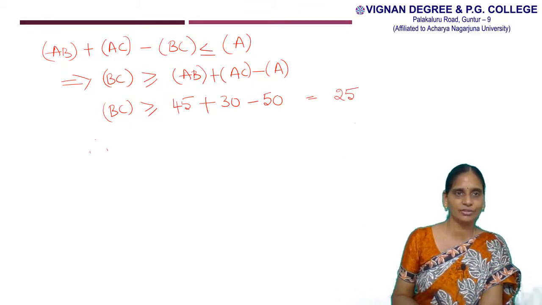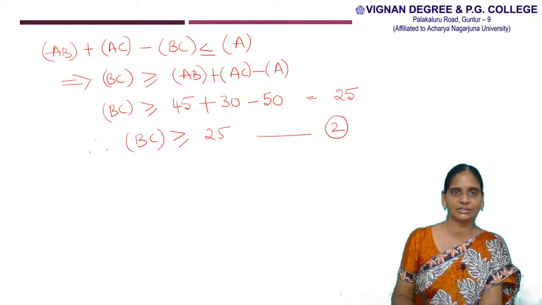So therefore, frequency of BC is greater than or equal to 25. So this is second condition.